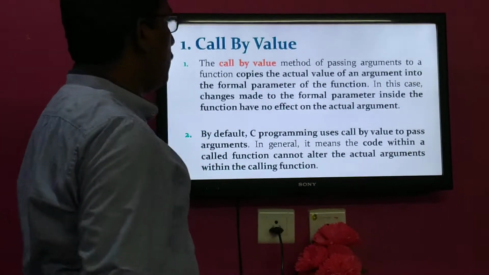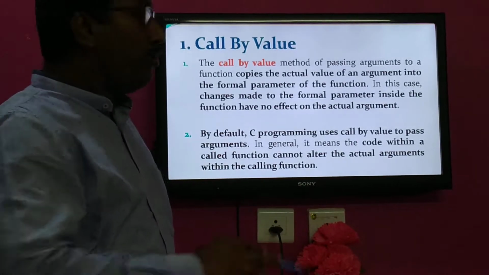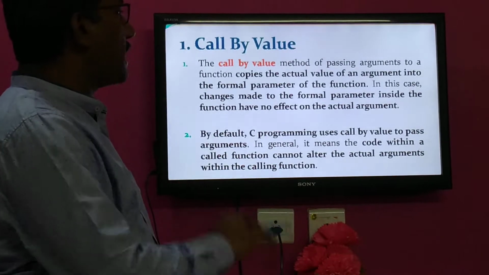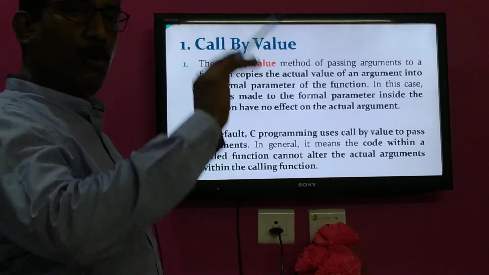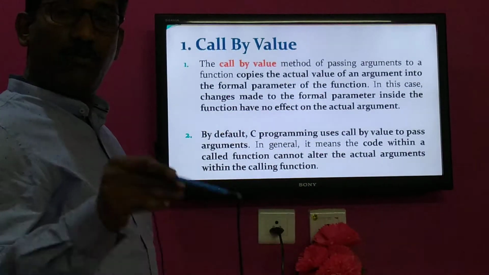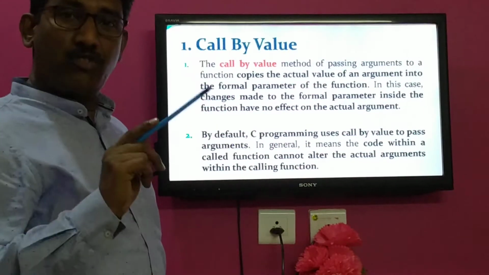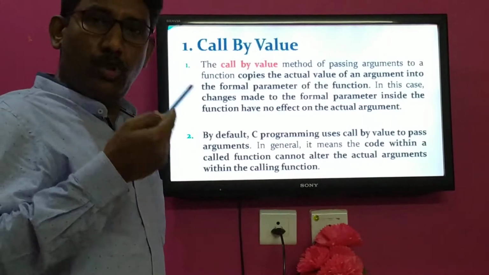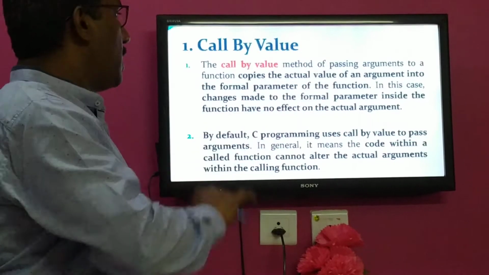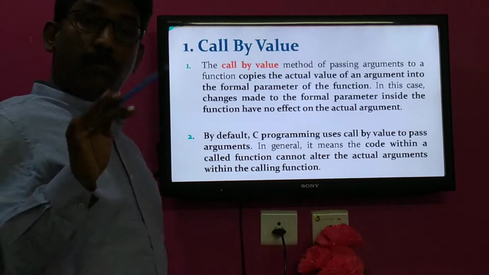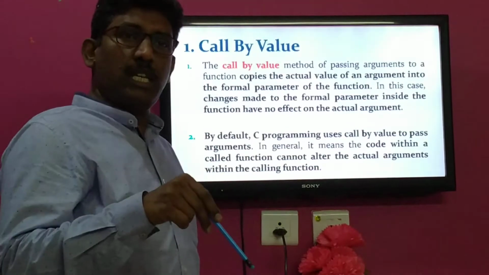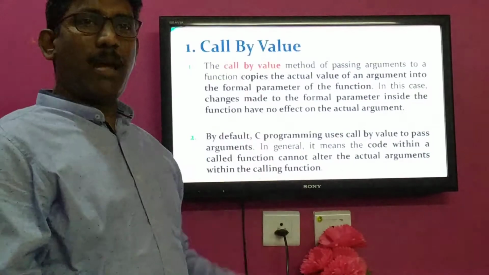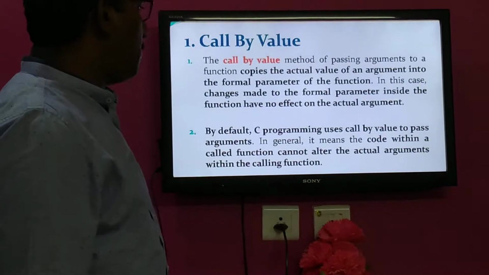In the case of call by value, in this method we pass values, the copy of a particular variable or copies of actual values of an argument, into the formal parameters. Formal parameters are specified in the called function, actual parameters are specified in the calling function. So from the calling function, the values or copies of those variables will be passed to the called function. In this case, whatever modification is performed in the called function with the help of formal parameters, those values will not reflect on actual parameters. That we will see with the help of an example program.